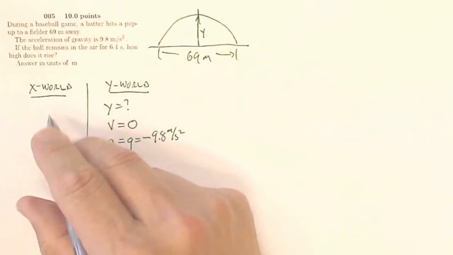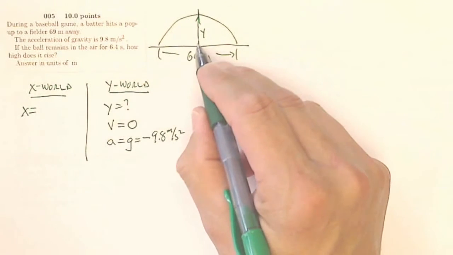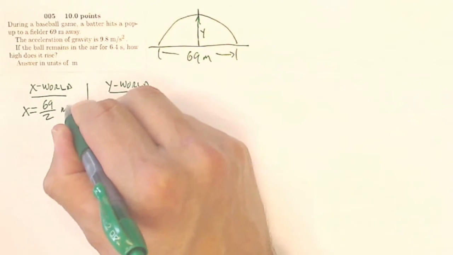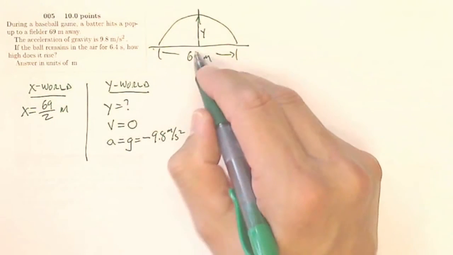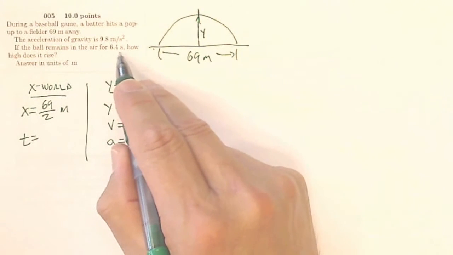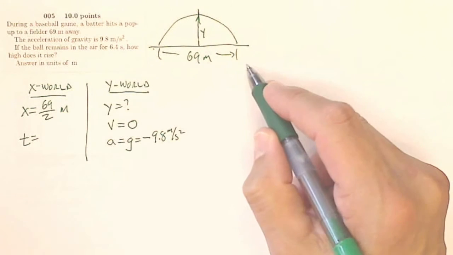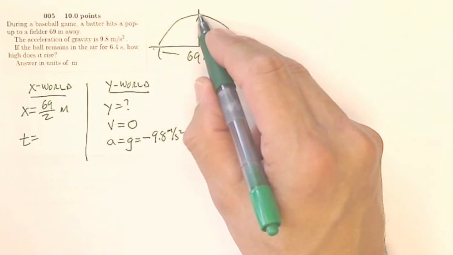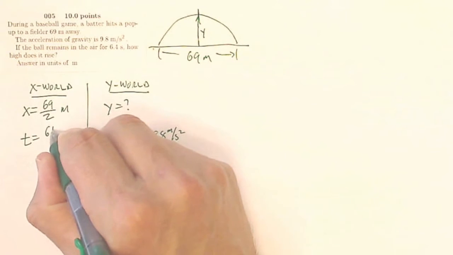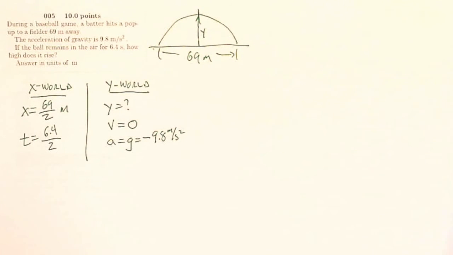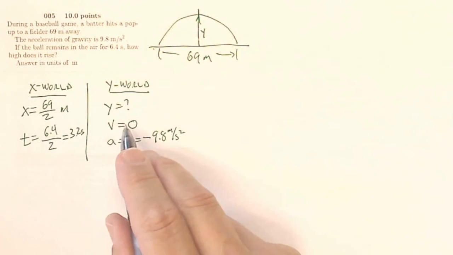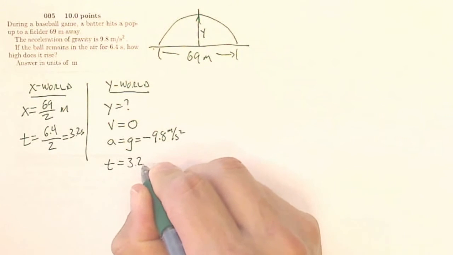What do I know in the x world? I know that my displacement at that time is going to be half of this. So I'm just going to write 69 divided by 2 meters, because it's only going half that distance and half the time up to there. My time for both sides: the ball remains in the air for 6.4 seconds. Well, that's up and back down again. So how much time will it be just to get to the top? To get to the top, it's going to be half of the total time. So my time is 6.4 seconds over 2, which is 3.2 seconds.